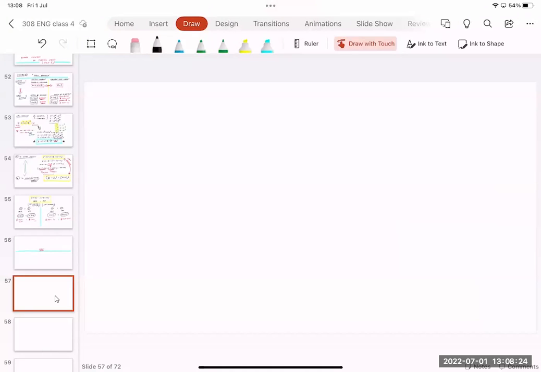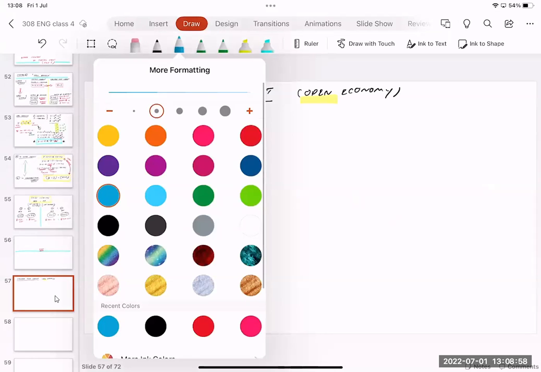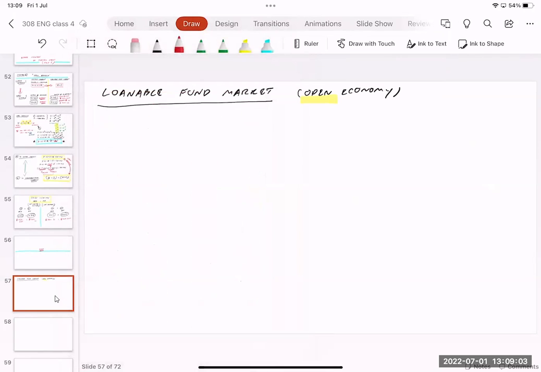We're going to talk about the loanable fund market. We talked about it before in chapter 1, but this time it's going to be for open economy. In chapter 1 it is for the closed economy. The difference between closed economy and open economy is, when you are an open economy country, everything is going to depend on the world market.